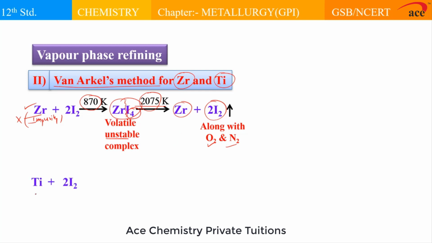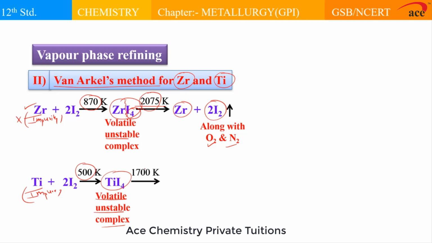Same thing we are doing with the titanium. Like zirconium, the impure titanium is again treated with iodine and it forms titanium tetraiodide, a volatile unstable complex. After formation of this volatile complex, again we are heating at very high temperature, so this gets decomposed and the volatile part, that is iodine, gets evolved and it leaves behind the residue of what?